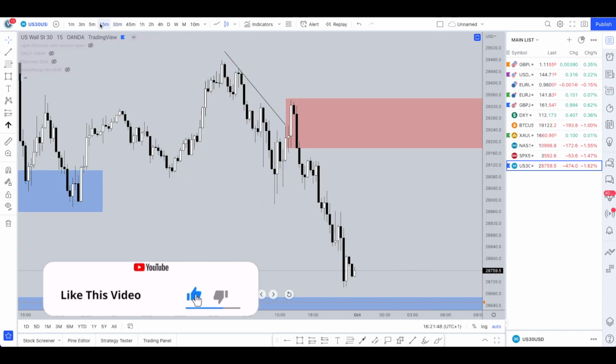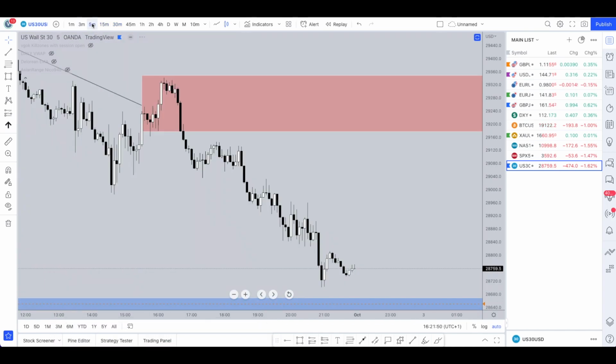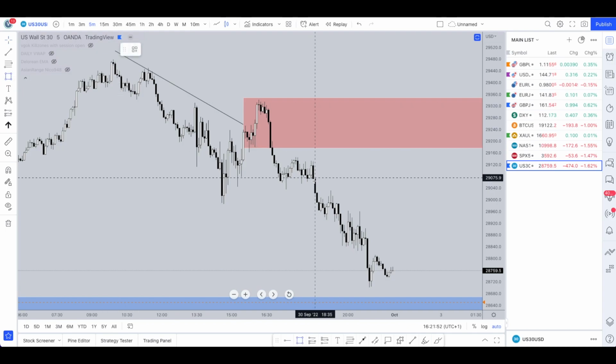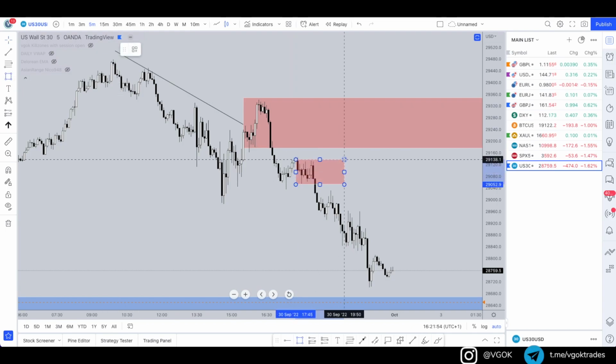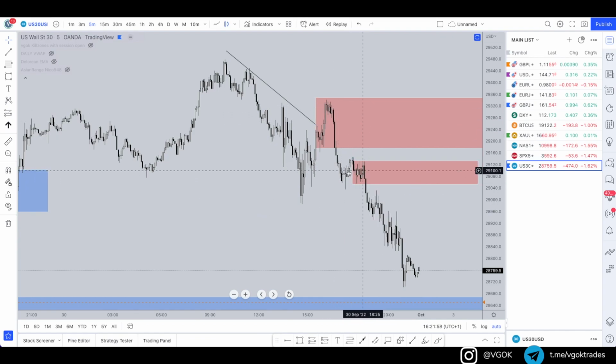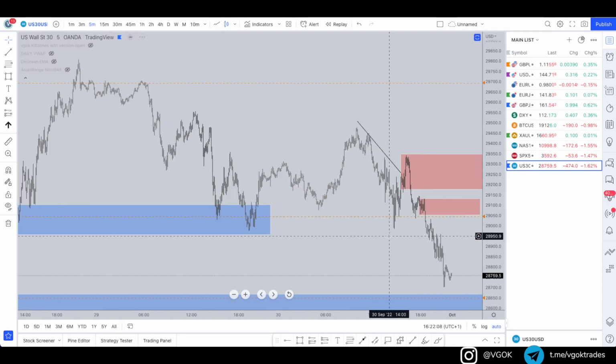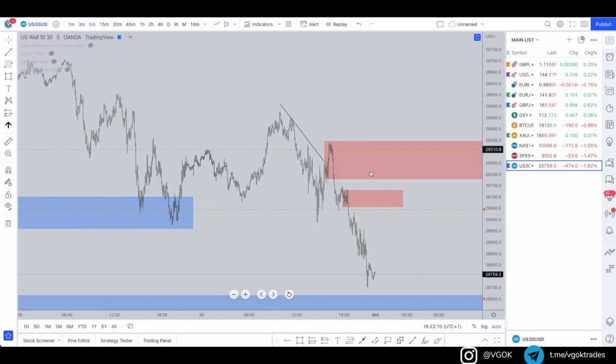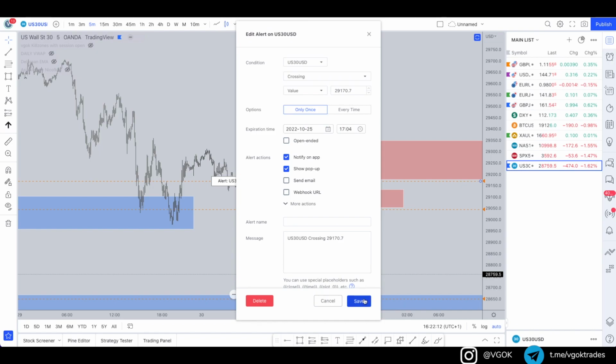A couple of touches of the trend line, then this buy to sell manipulation creating that new lower low right in there. And then as we change to the 15-minute and 5-minute, there may be some other areas which I want to look at, especially this one in here. So here we can see a definite drop, redistribution of price in here, and then the drop which takes out this demand and this demand in here. So this is going to be another zone to look at in between there. Definitely worth setting some alerts there as well. But apart from that, I'm not looking at too much else.